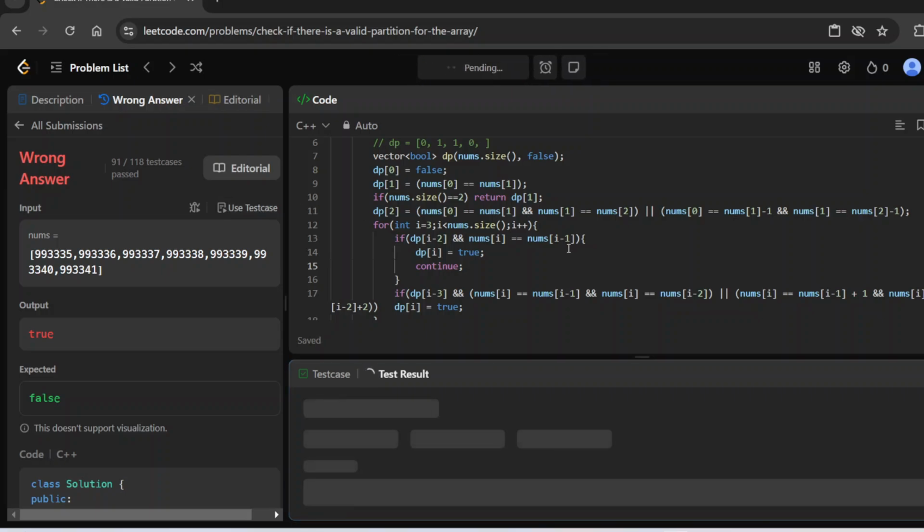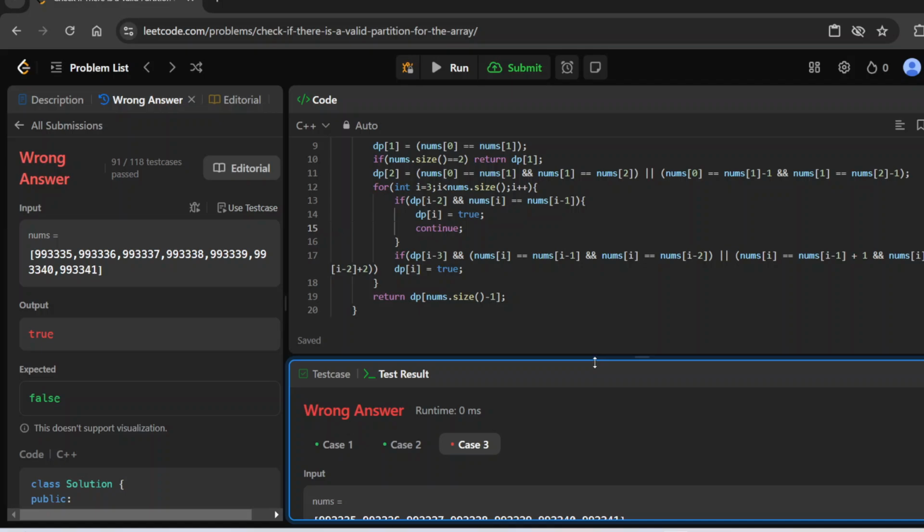Now let's run it. Yeah, actually there's something wrong with my code, which I don't know. This doesn't happen. I'll pause it.